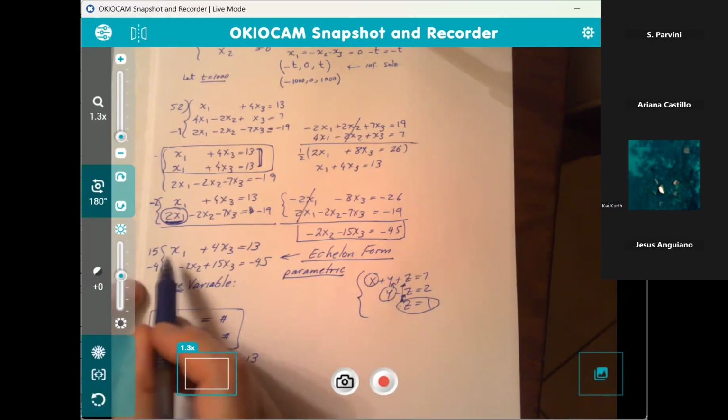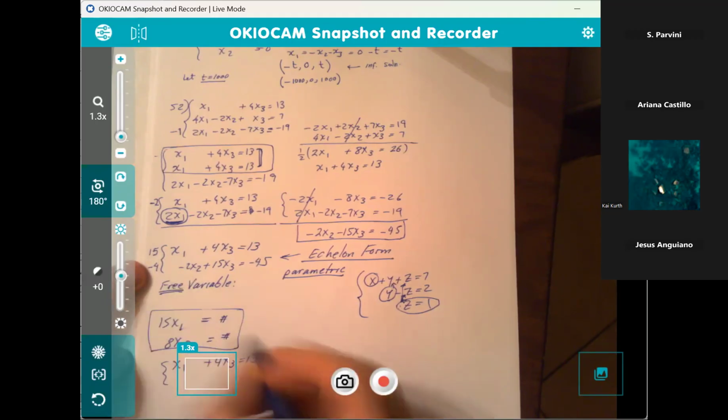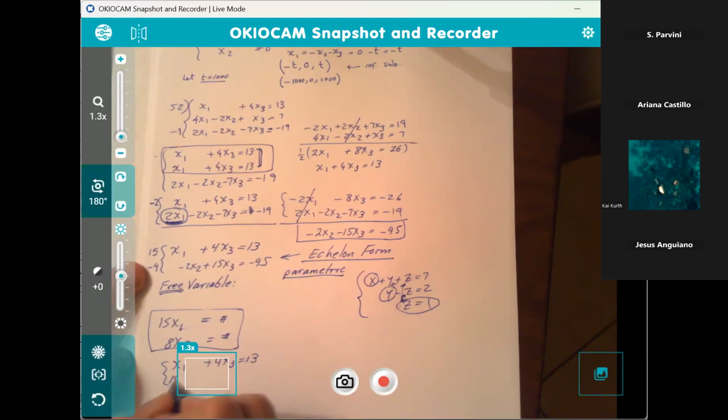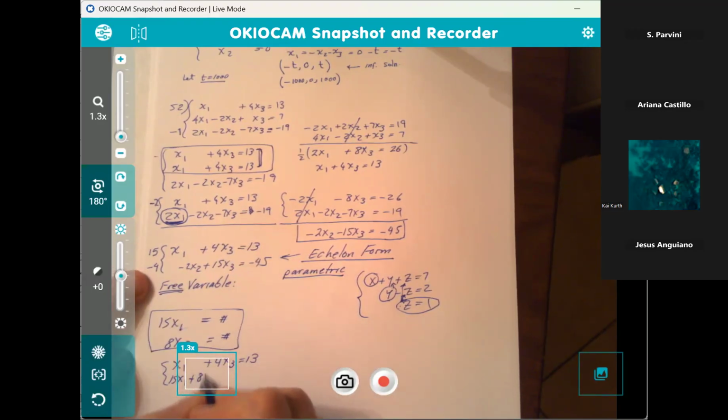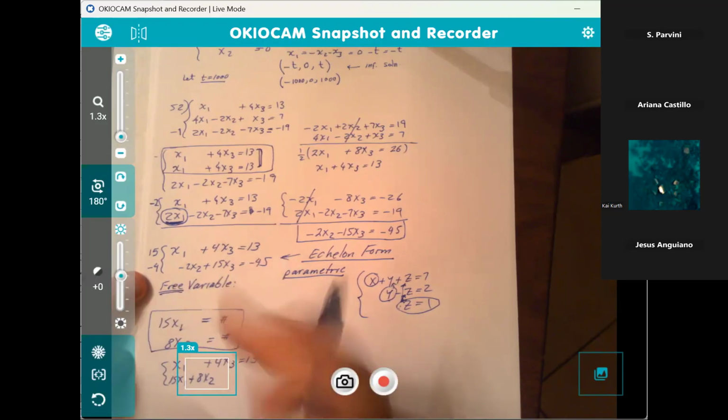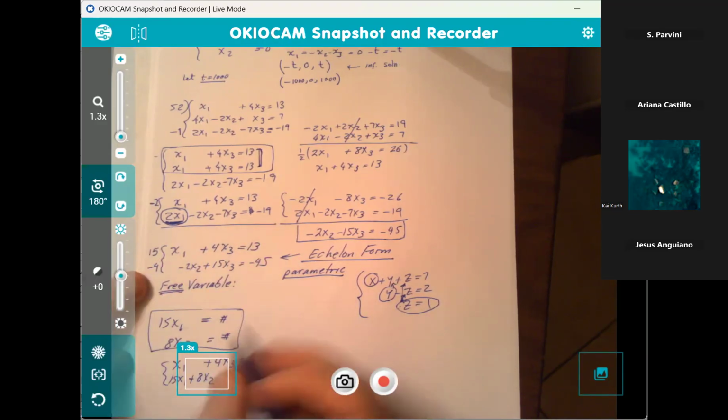So when we do that now, what do we get? 15x1, the x2 is going to be plus 8x sub 2. The x sub 3s are going to go away.